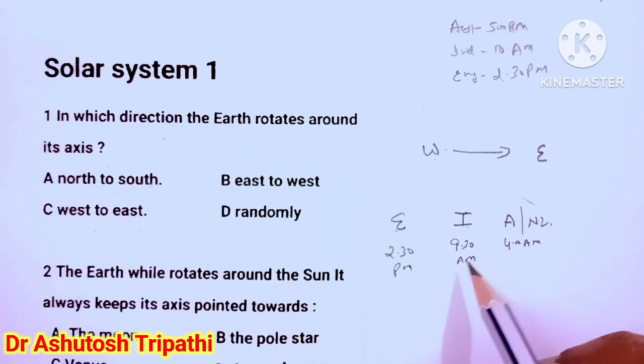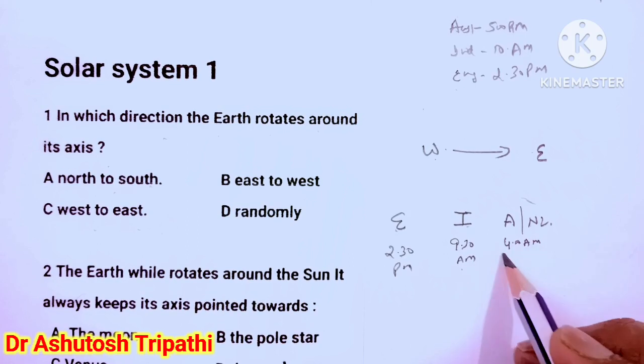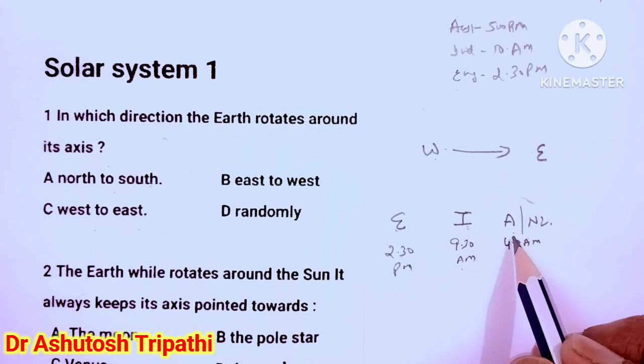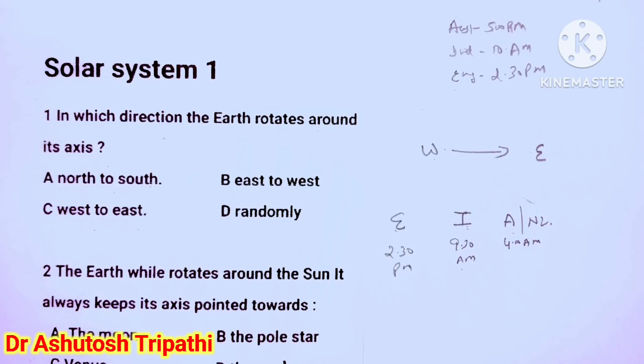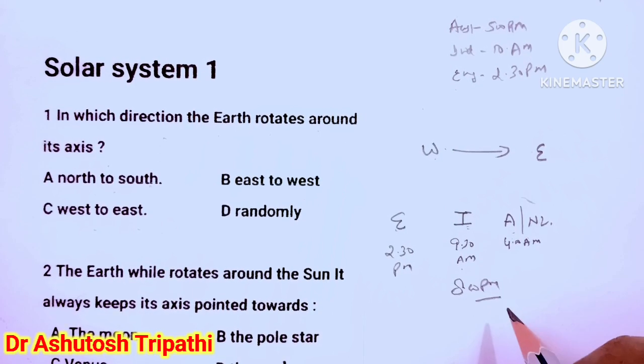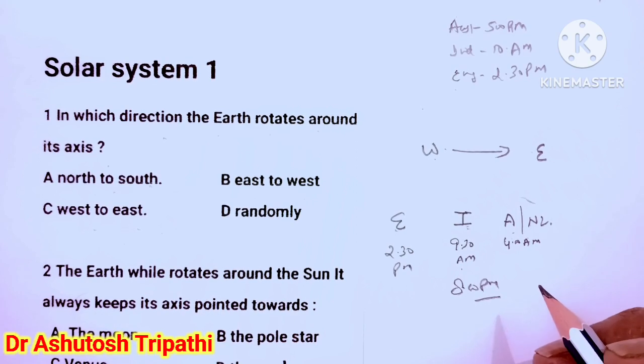The difference here is that this is 4 am because Australia's time is ahead of India. If you see the New Year celebration, when it is 8 pm in India, Australia and New Zealand have already entered into the new year. If you remember, at the 8 am news, you see the new year celebrated in Sydney, Auckland.